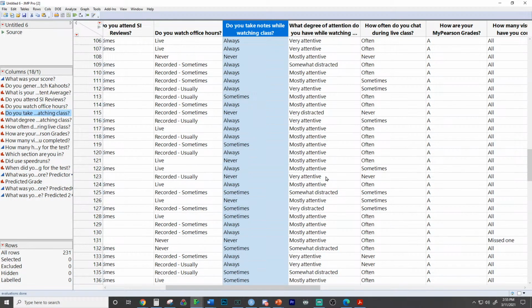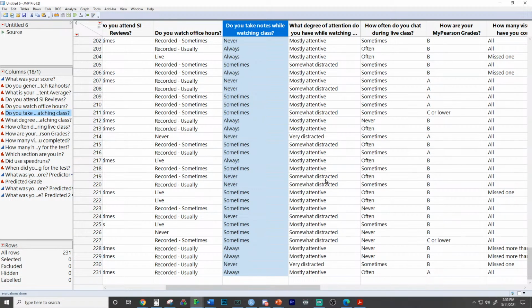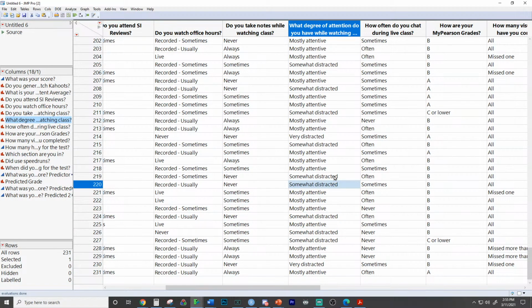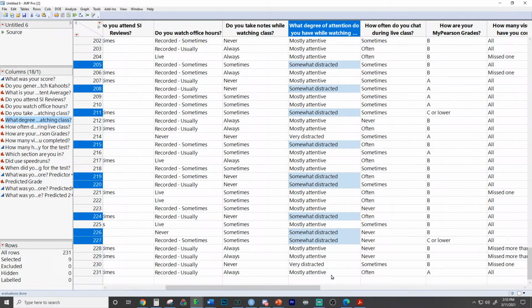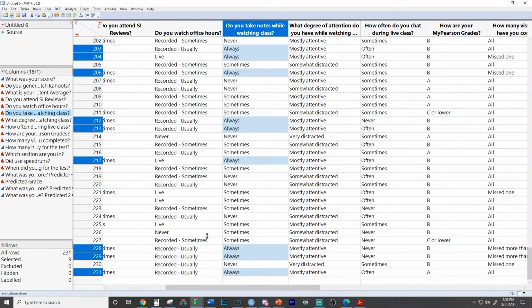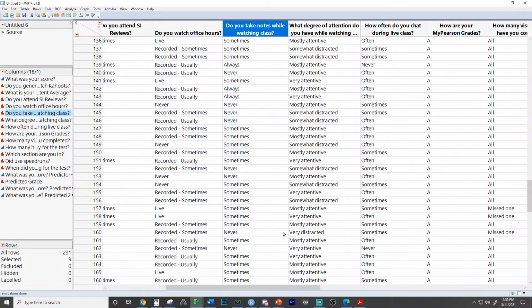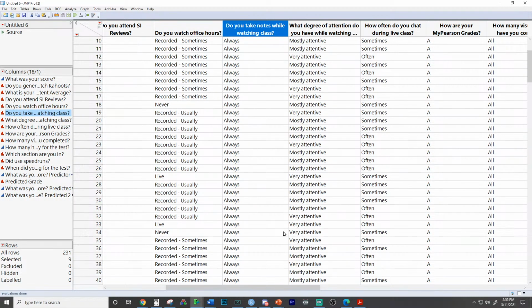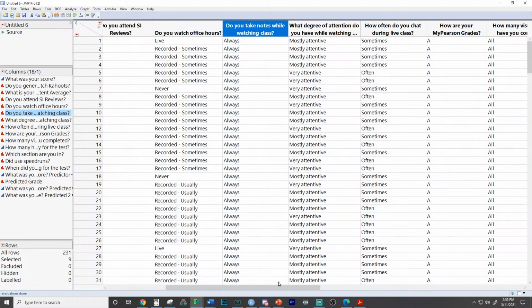If we scroll down to the very bottom, what do we see? Look at all the sometimes, nevers, somewhat. You see a bunch of somewhat distracteds peppered throughout, and very distracted, but you don't see many alwayses. The people always taking notes are way fewer and far between. Here's the people who always take notes in the bottom group. And here at the highest grades, here's the people who are always taking notes. These are the highest predicted grades.